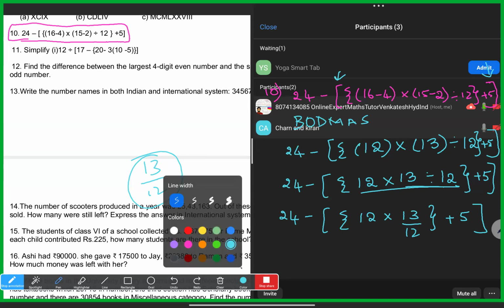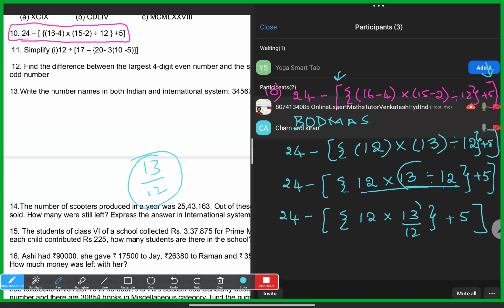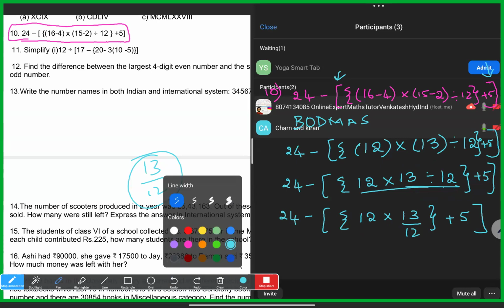So now what is the advantage of writing it this way? 13 will not go with 12, but anyways, this operation as per the division we finish it. Now next we need to do multiplication. So 2 into 13, 12 into 13.